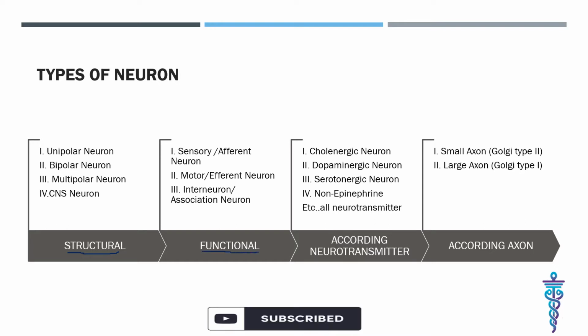It is sensory, motor, and interneuron. Sensory neurons carry sensation from the PNS to the CNS. Motor neurons release information from the CNS to the PNS.